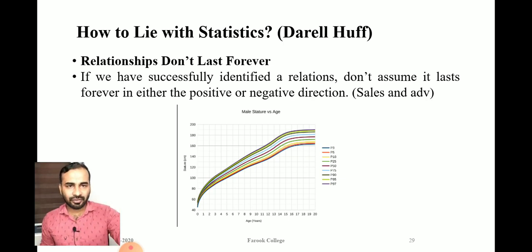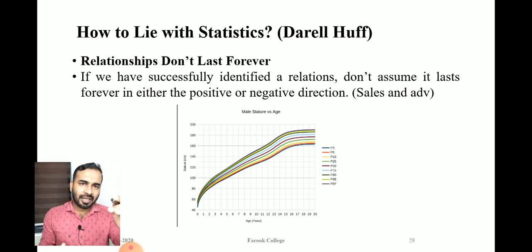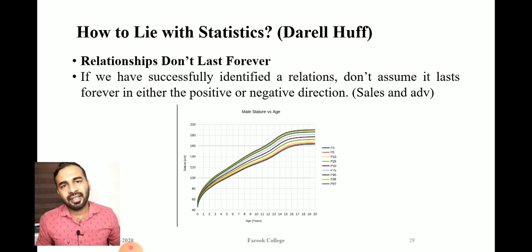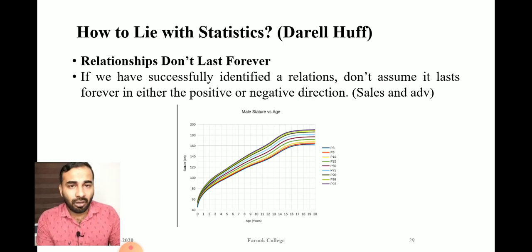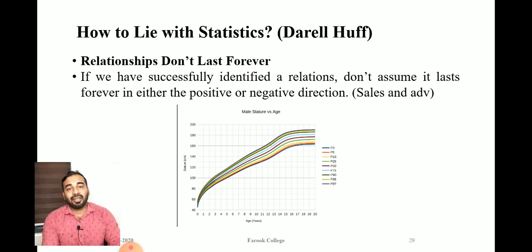You just check the graphs. In the initial period of time there was a linear relationship. This is a line, but after a certain period of time this graph drastically changes its shape. This will happen in almost all economic variables. So the relationship doesn't last forever, but statisticians believe that once they have established a relationship, it will last forever.